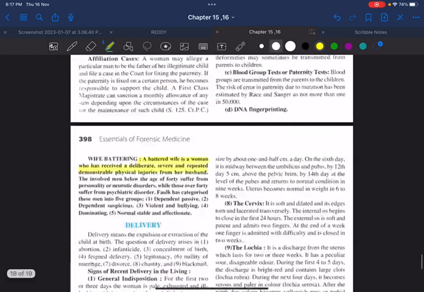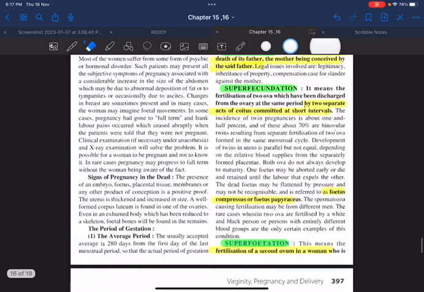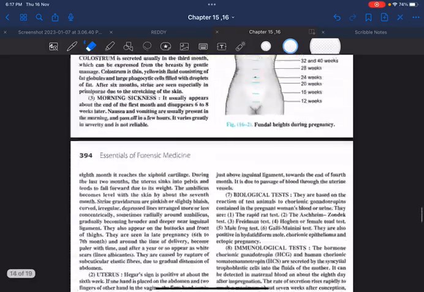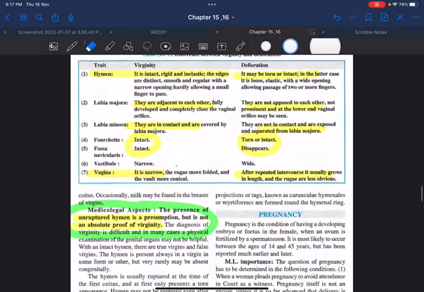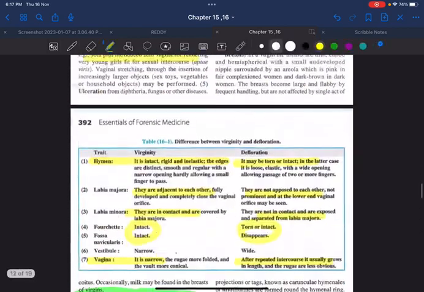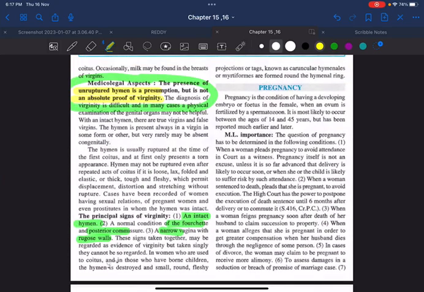So in this chapter, you should just be familiar with the terms legitimacy, illegitimacy, supposititious child, superfecundation, superfetation, spurious pregnancy or phantom pregnancy, and definitive signs of pregnancy. That's all. Then virginity, defloration, types of hymen. Remember a very, very important point, I'm stressing it again: presence of an unruptured hymen is a presumption, but it's not an absolute proof of virginity.